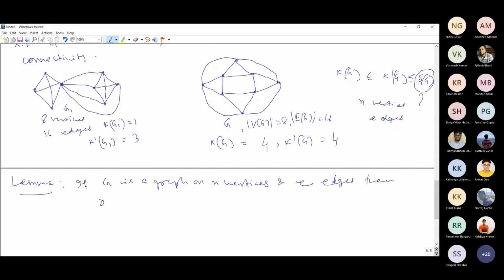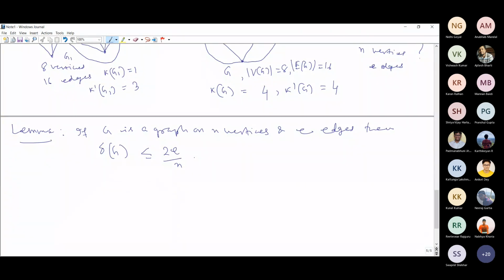What will be the maximum possible value of the minimum degree? It is less than or equal to twice e by n, which you get from the first theorem of graph theory. Basically it is the average degree, twice e by n.